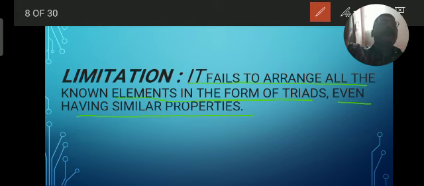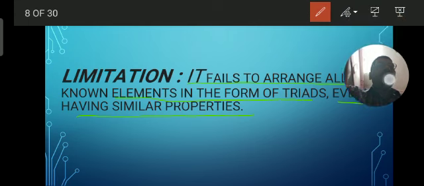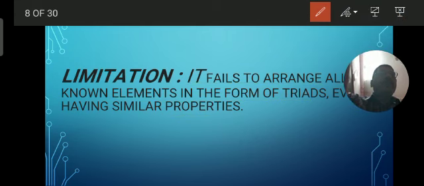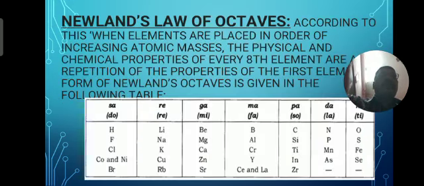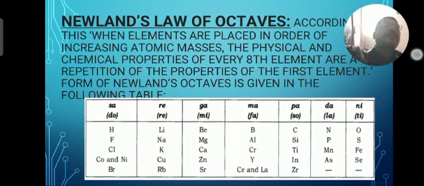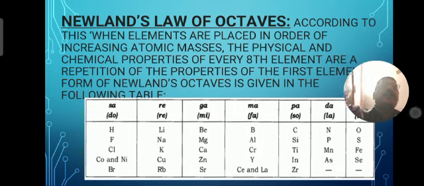Okay. Now we'll move to another part of this same topic, that is Newland's law of octaves. This is the second classification which came into existence. It was discovered by whom? Newland. So what is there in Newland's octave rule?